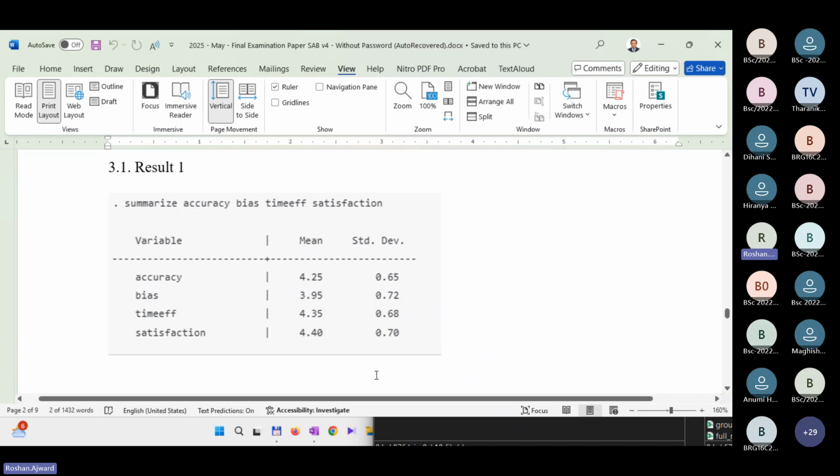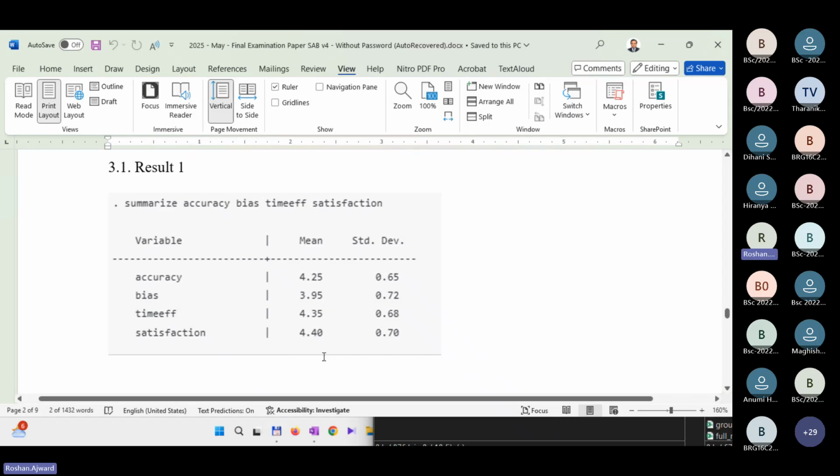So the result to refer to is Result 1. Then you can comment in a 1 to 5 Likert scale. You can see all variables are above 3 in terms of the mean values, above the neutral value. Satisfaction is 4.4. Is it good or bad?